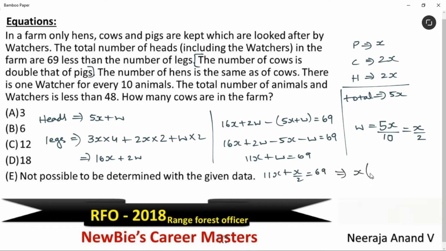We get x times 11 plus 1 by 2 is equal to 69. x times 11 twos are 22 plus 1, 23 by 2, is equal to 69. After that it's very simple, right? 23 ones are 23, and 23 threes are 69. Send this 2 up. We get x value as 6. After getting x value, what is the final step we have to take? See, they're asking for number of cows in the farm, right? 2 into 6, 12 is the answer. Option C is the answer for this question.